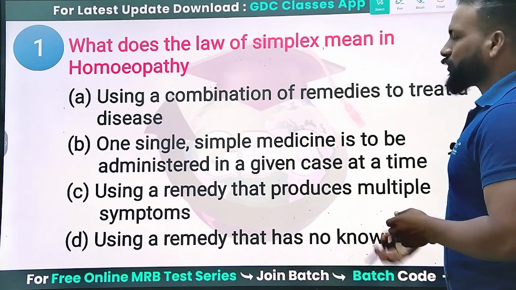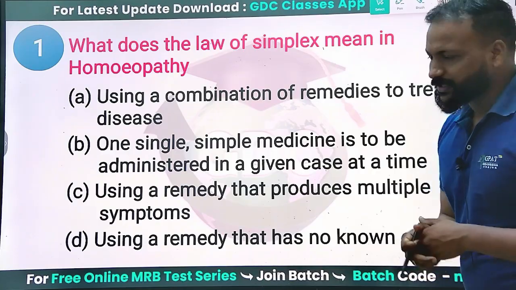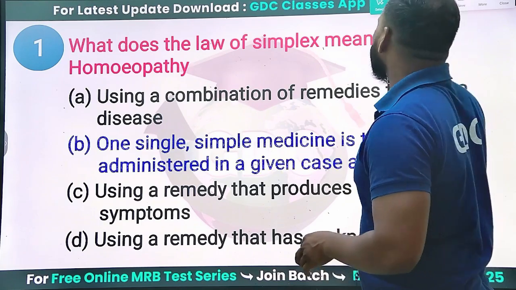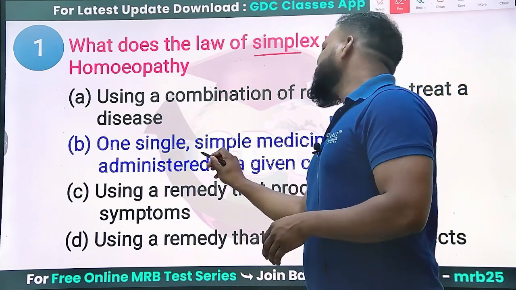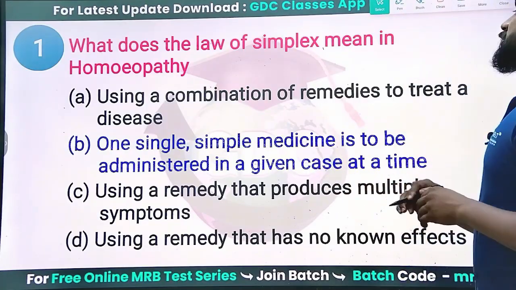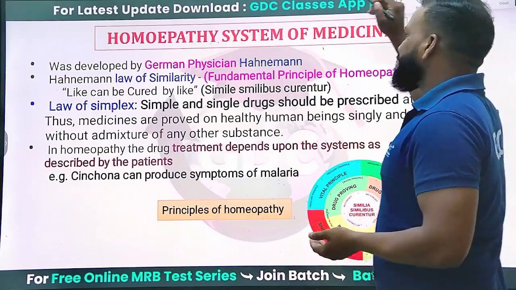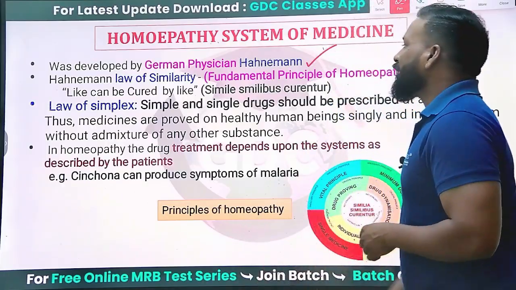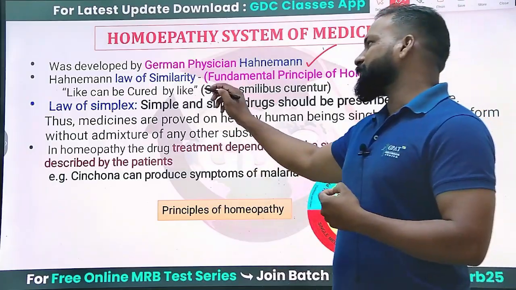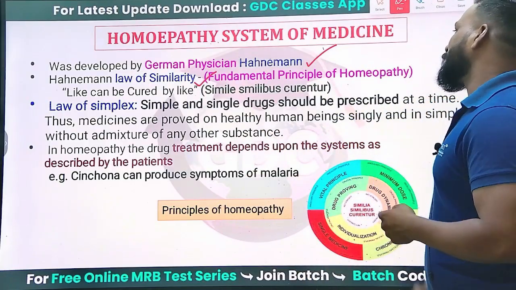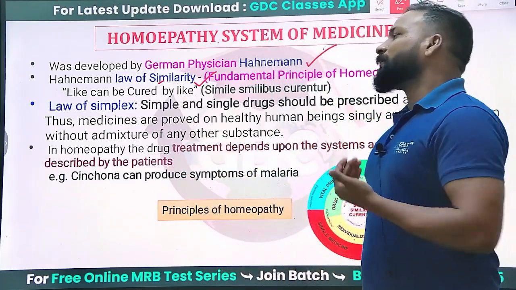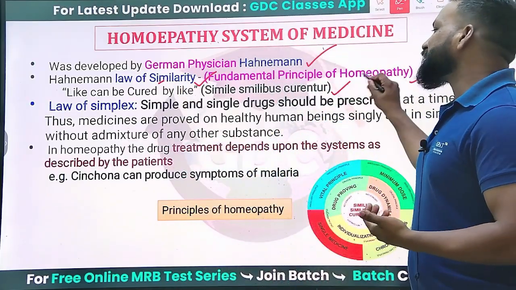If you have gone through homeopathy or different systems of medicine, it is very easy to answer this question. Simplex, the name itself tells you: simple dose is enough. One simple and single dose is enough to treat a case. That's their main principle. This system was developed by a German physician called Samuel Hahnemann, based on one principle called law of similarity, the fundamental principle of homeopathy. The law of similarity is nothing but like cures like, that is known as similia similibus curentur.